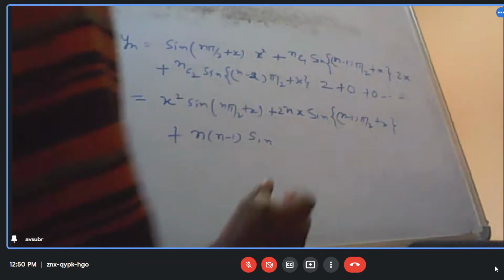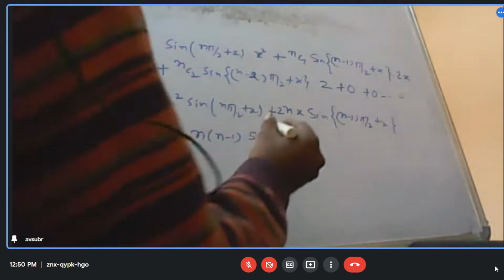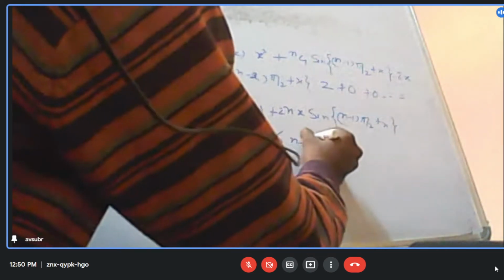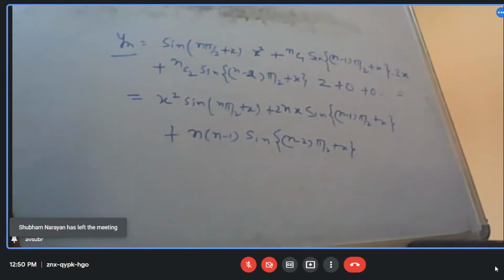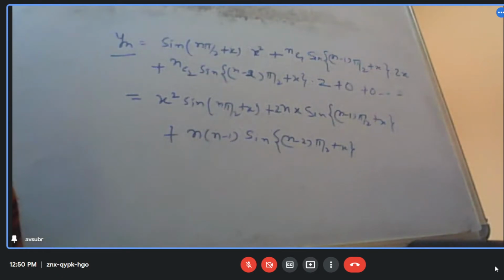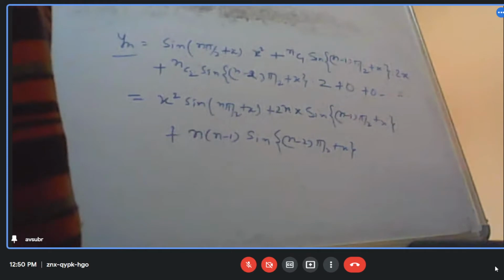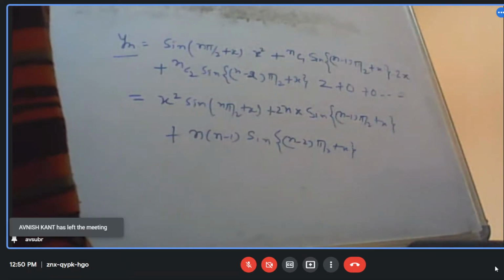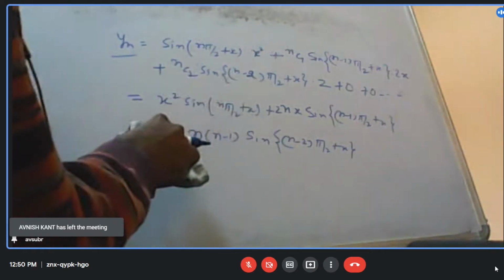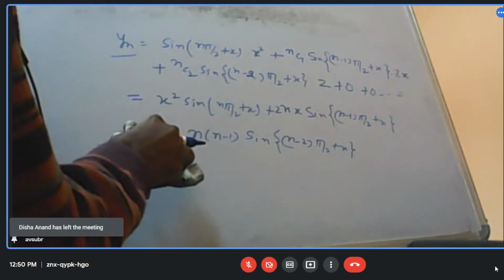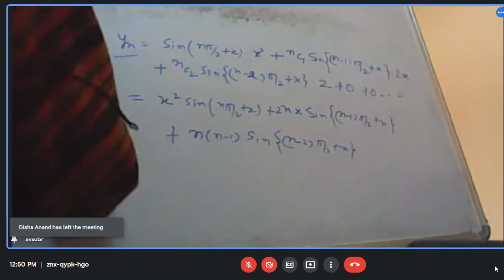sin((n minus 2) pi by 2 plus x). So this is what the nth derivative of y will be. I hope it is clear. Okay, have you all written this?